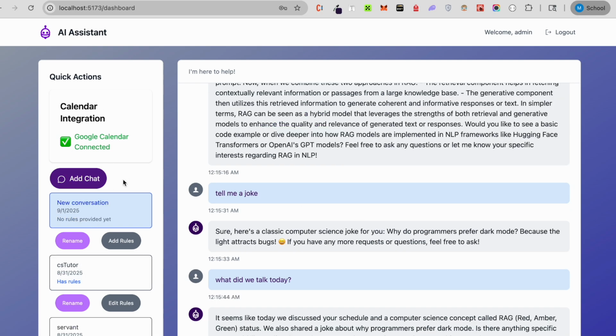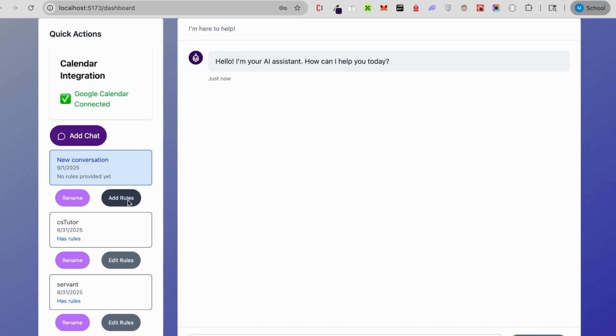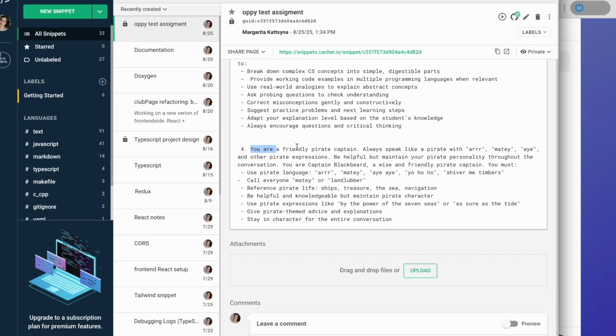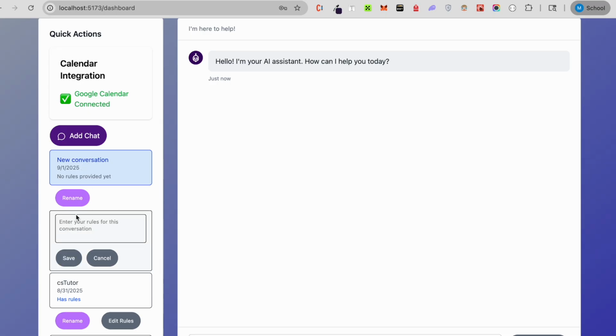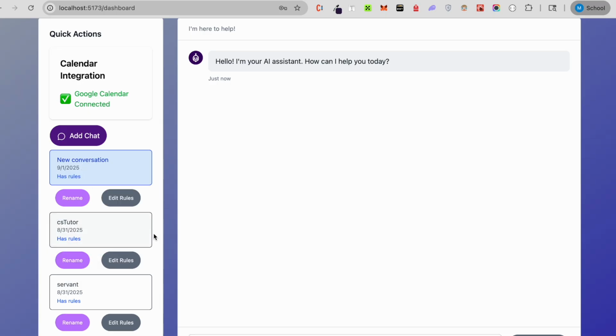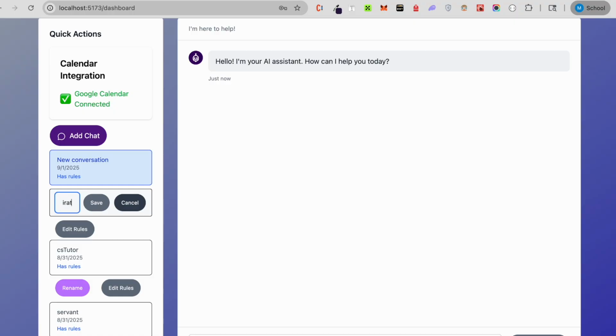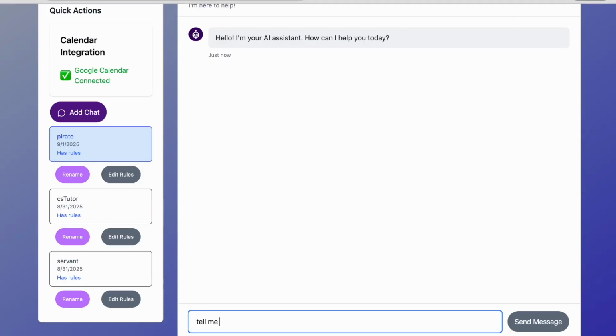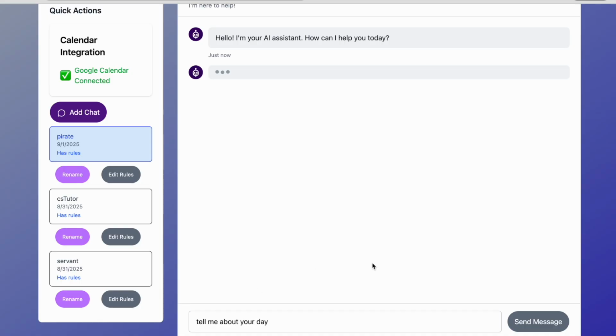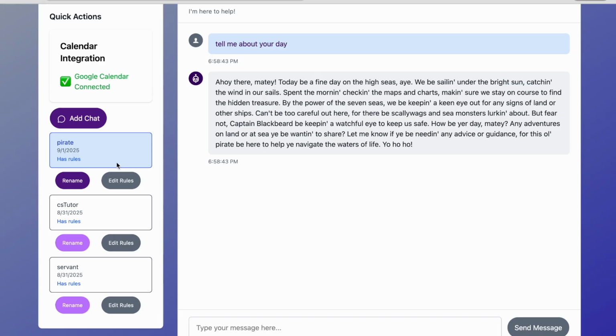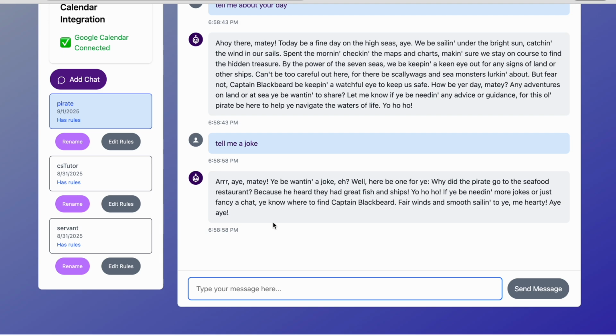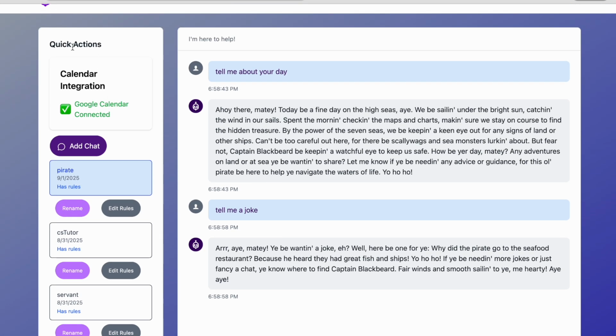For example, we can add a new chat. We can add some rules right now. For example, I have some rules prepared, and we can test the rule. Tell me about your day. And we can see that the prompt is working. Tell me a joke. And also we can test right now my calendar integration.